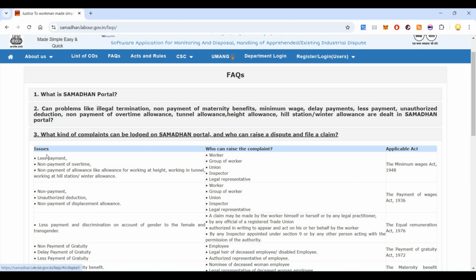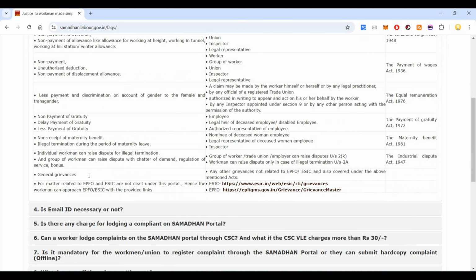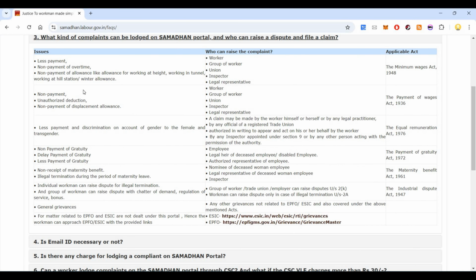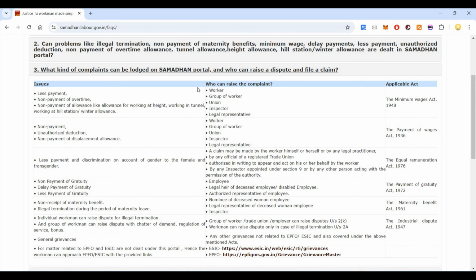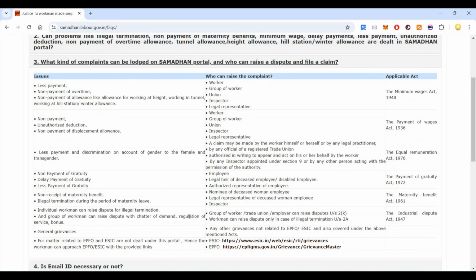What kind of complaints can be logged on Samadhan Portal, and who can raise a dispute and file a claim? If there are issues like less payment, non-payment of overtime, non-payment of allowance like working at height or working in a tunnel, then who can raise the complaint? A worker can raise a complaint, a group of workers, a union, an inspector, or a legal representative, as per the applicable act, that is the Minimum Wages Act. In this way, there are a lot of other sections, that is, issues based on which you can raise a complaint.